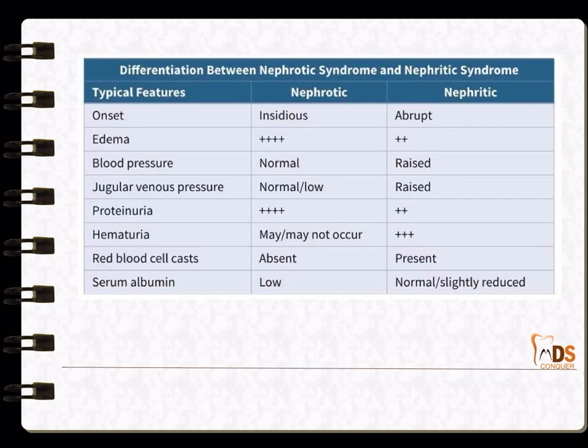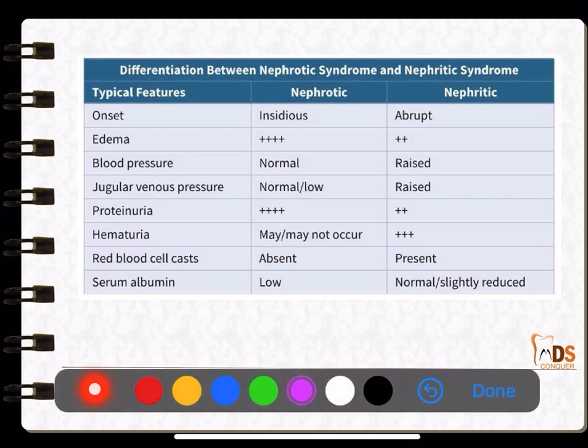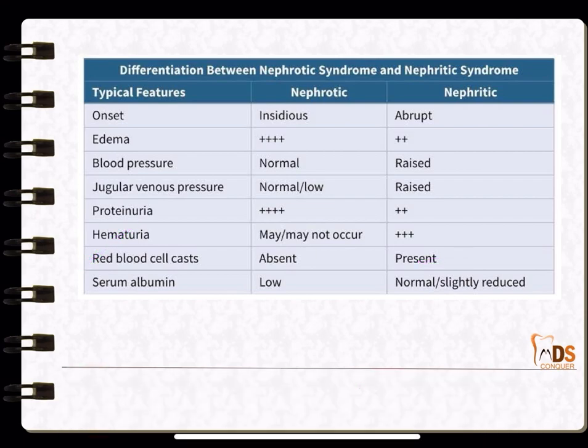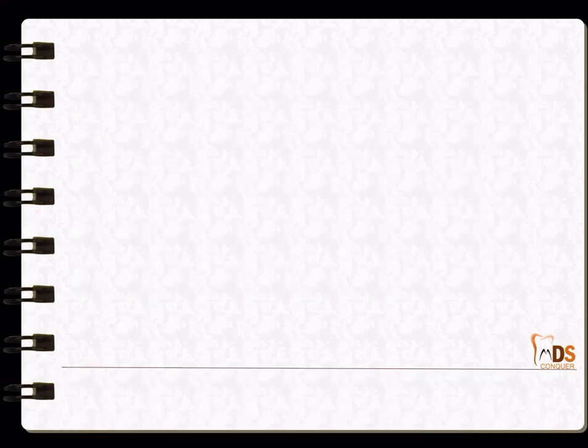Next, coming to the general medicine point of view, the main important area is nephritic and nephrotic syndrome. In nephrotic syndrome there is massive proteinuria, whereas in nephritic syndrome there will be hematuria and red blood cell casts. That is a major difference, and do note down the other differences, nephrotic versus nephritic.